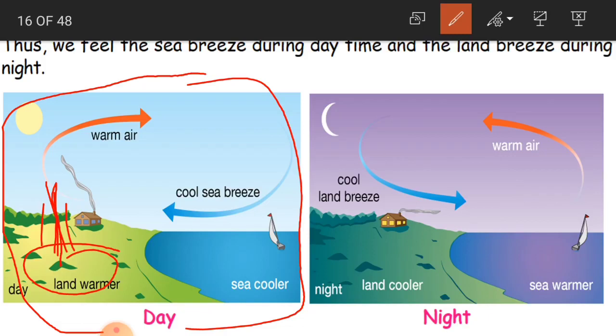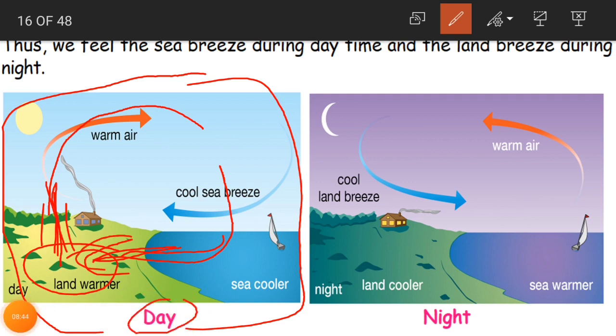Then what happens? The hot air rises up and the cool air from the sea blows towards the land. The wind which is blowing from the sea towards the land in the daytime is called what? Sea breeze. This is called sea breeze. Cool sea breeze. Clear, children?